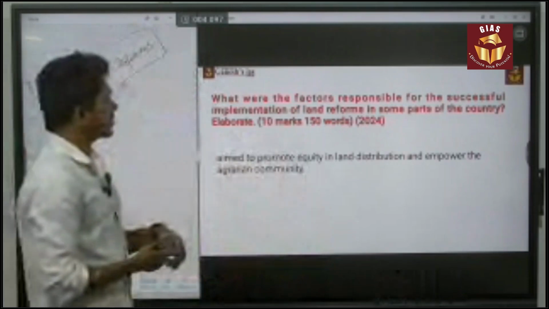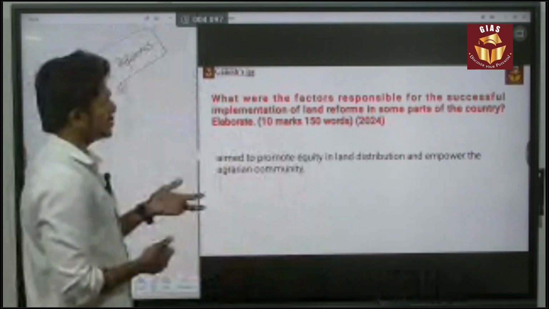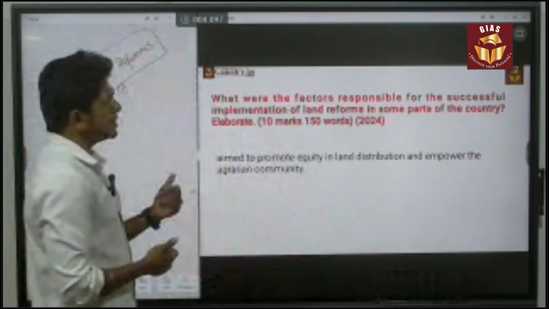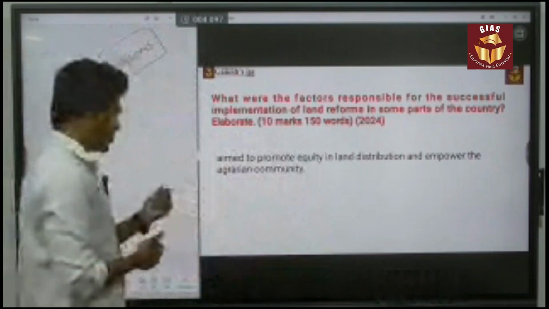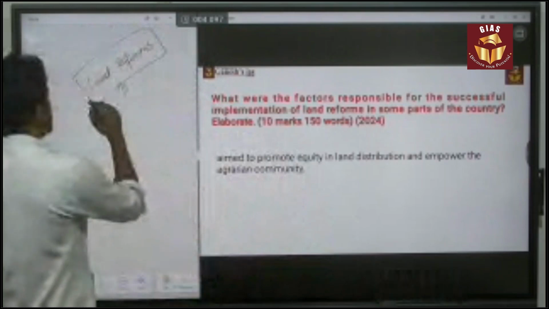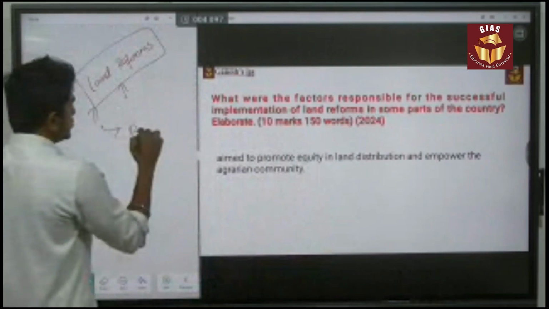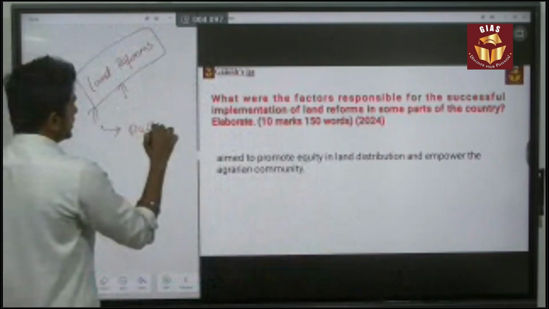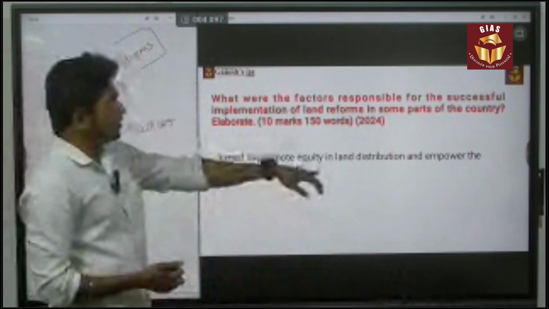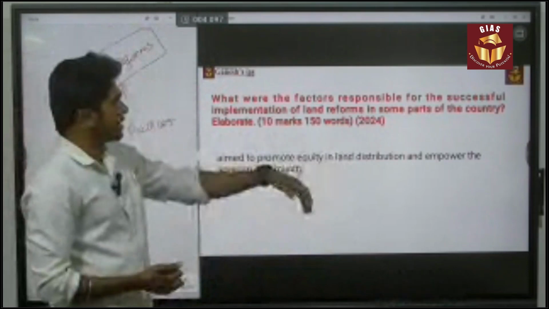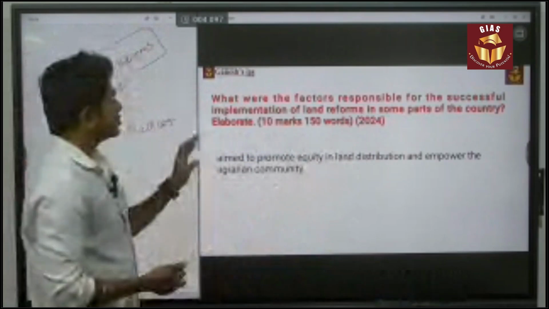Here the question is, what were the factors responsible for the successful implementation of the land reforms in some parts of the country? Elaborate. So again, the keyword here is land reform. You have to say what land reform is. It is a redistribution of lands. Simply you have to say that it promotes equity and equality in land distribution and empowers the agrarian community.